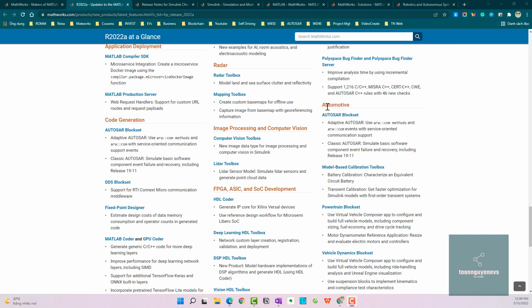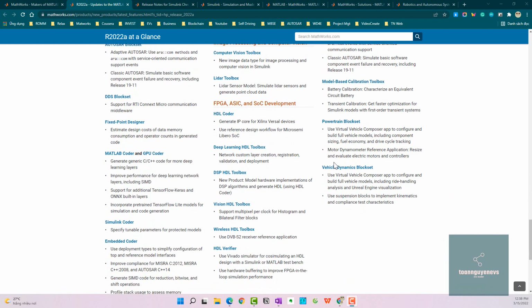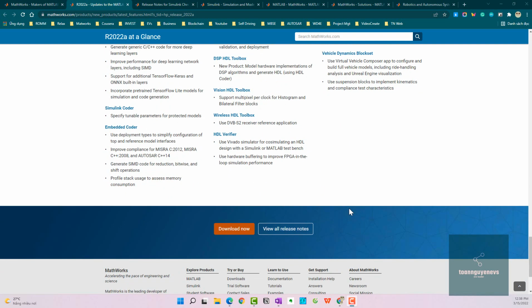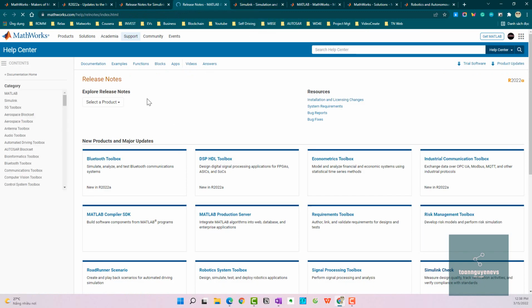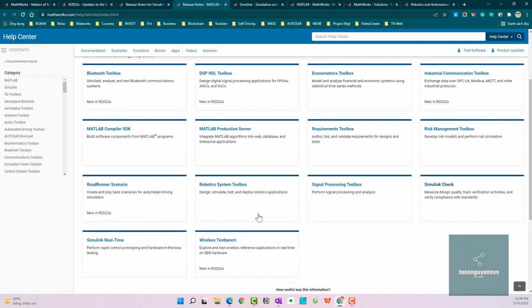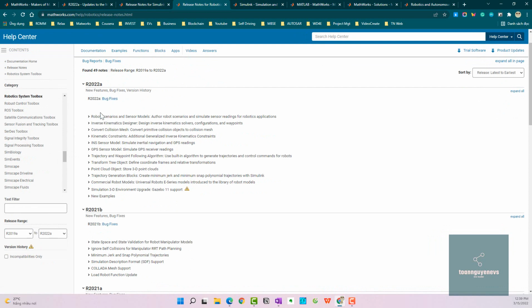For automotive, we have AUTOSAR, Model-Based Calibration Toolbox, Powertrain Blockset, and Vehicle Dynamics Blockset. You can download now or view all release notes here in the link. They provide release notes with details for each toolbox. They summarize all the functions.